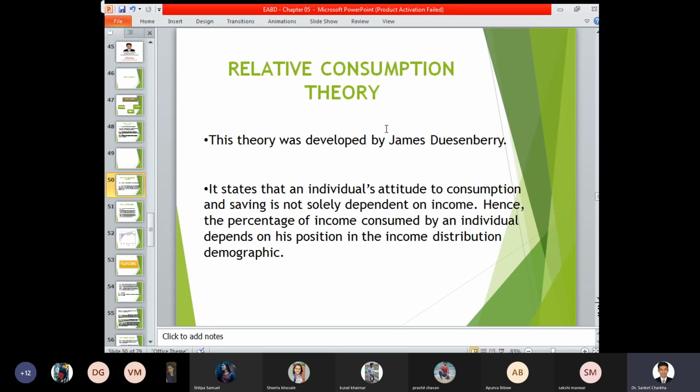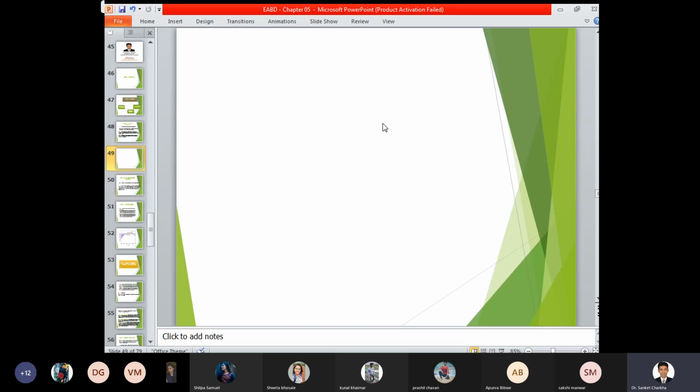Relative consumption theory. This theory was developed by James Duesenberry. It states that an individual's attitude to consumption and saving is not solely dependent on income. Hence, the percentage of income consumed by an individual depends on his position in income distribution demographics. Now, going back to the example, this is your income level, this is your consumption, your part of expenditure.